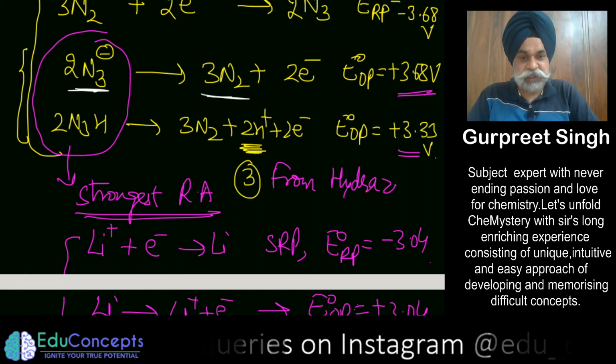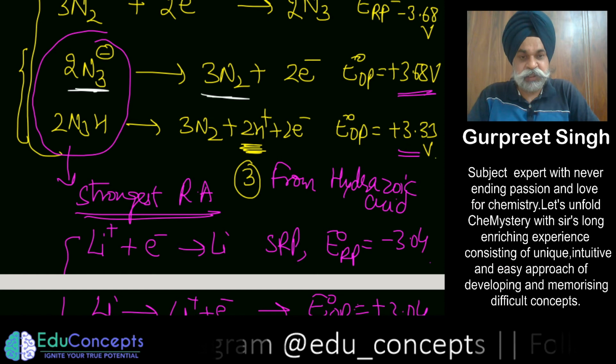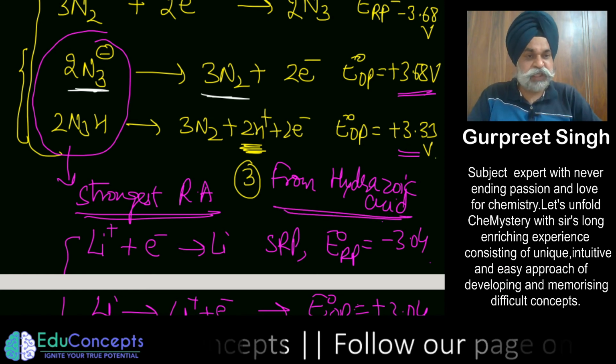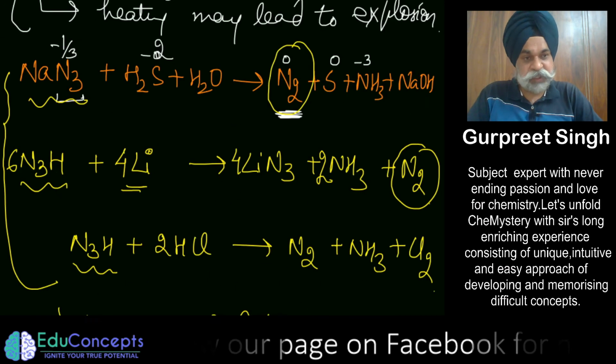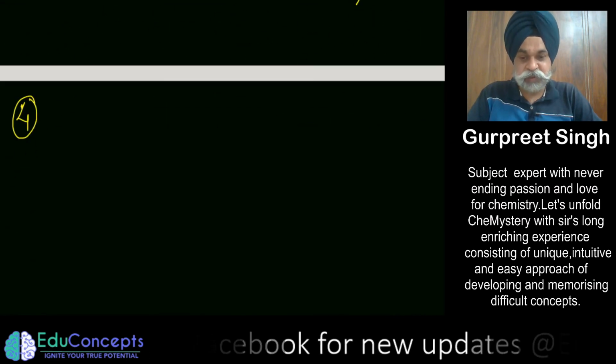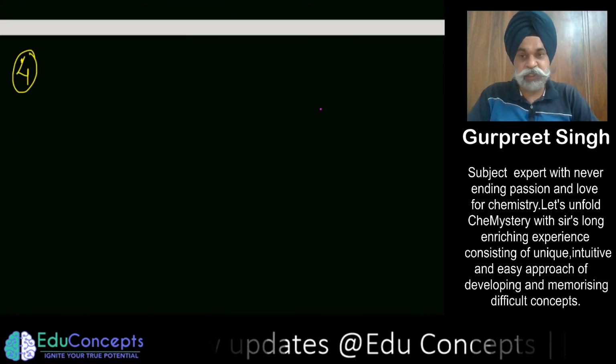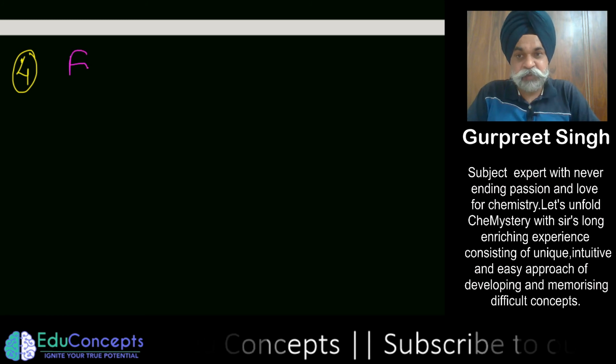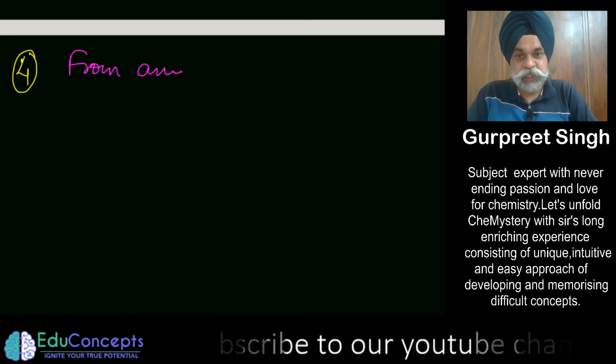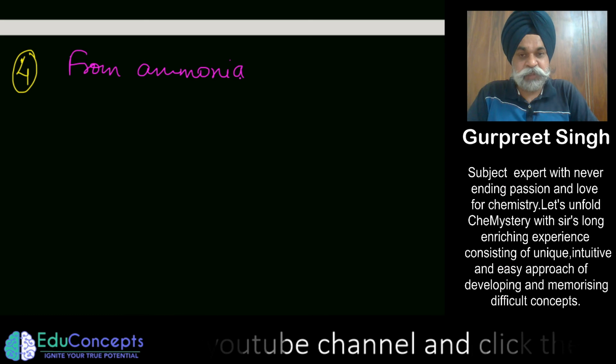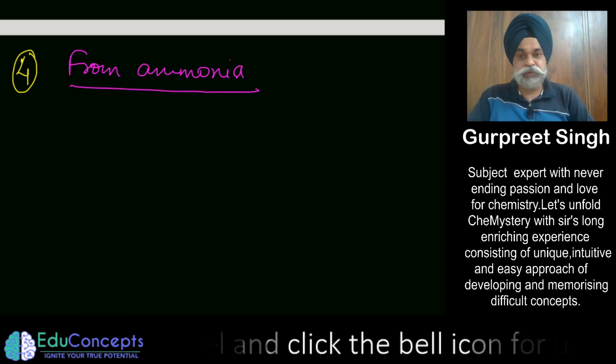So you can place this as hydrazoic acid. You can produce nitrogen from hydrazoic acid or from the azide ion. So the fourth method you can focus on now is from ammonia. So this is also important. From ammonia you can also produce nitrogen gas.